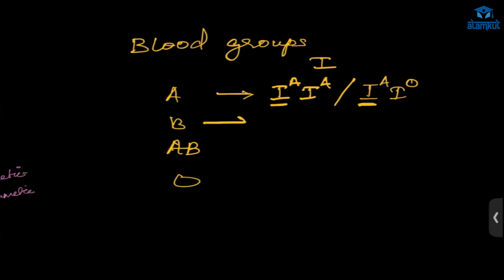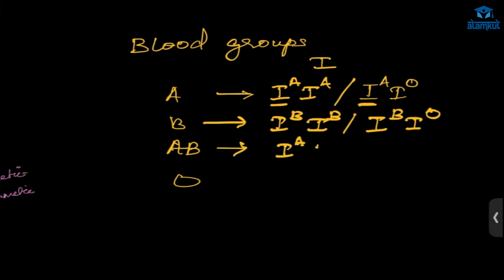In the case of B, if the person has the IB allele, the person will have blood group B. Also IB and IO, then also the person will have blood group B. Next, if the person has IA and IB alleles, the person will have AB blood group. Both are dominant, both will express themselves here.